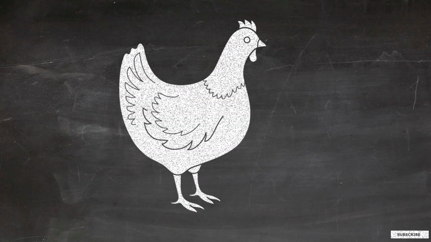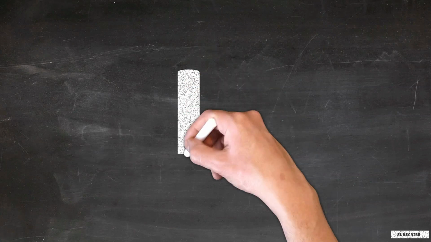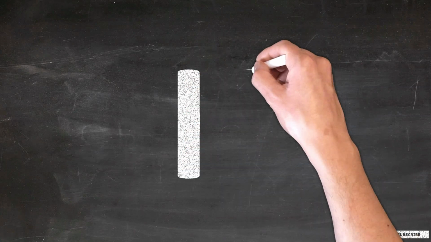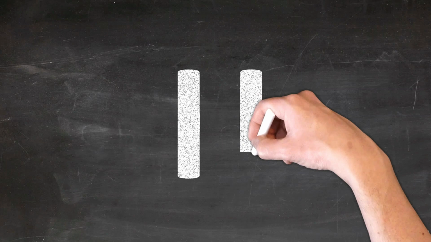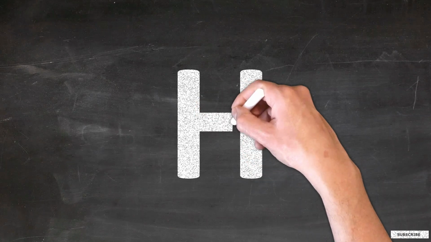I am a hen. I lay eggs. I will teach you H. Start from the top. Draw two standing lines, one after the other, till the bottom. Go a little below in the middle. Draw a sleeping line to join the two standing lines. This is capital H.